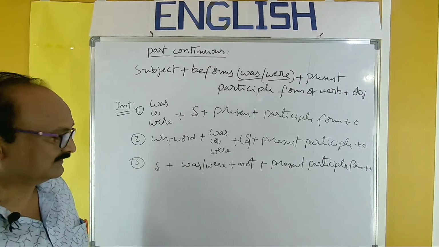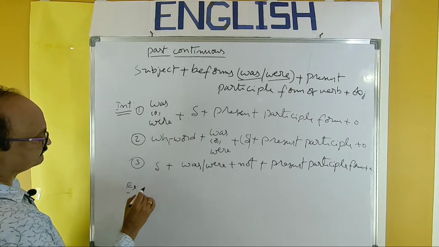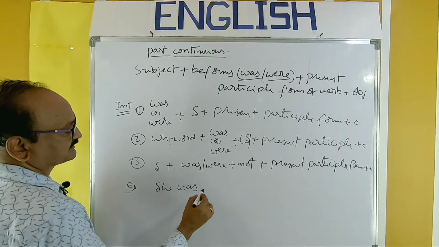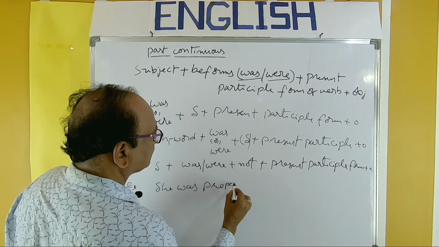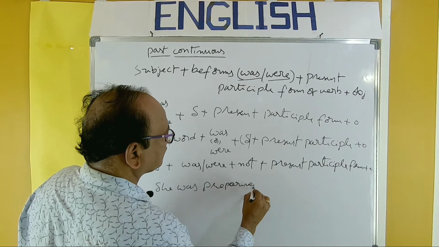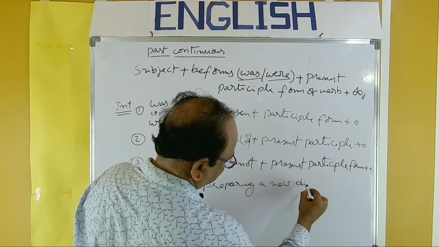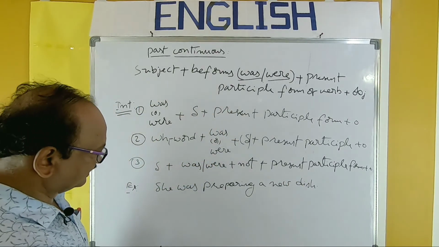You can take one example. She was preparing a new dish.